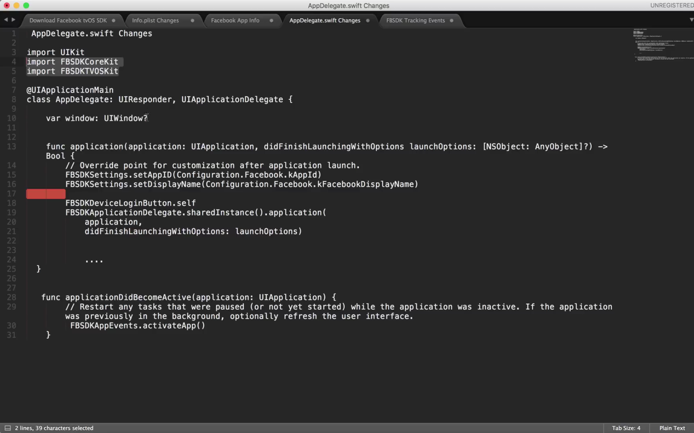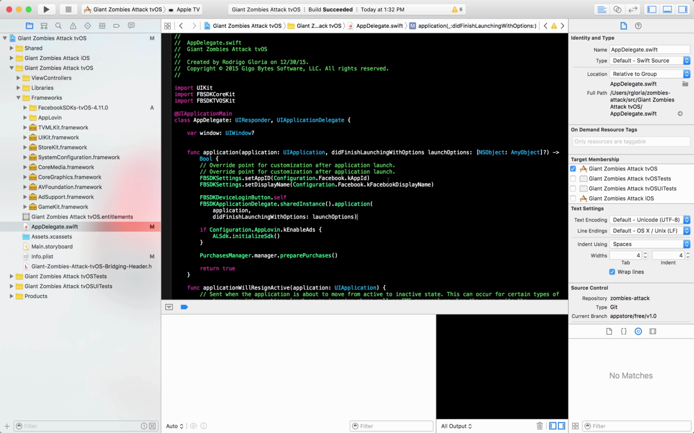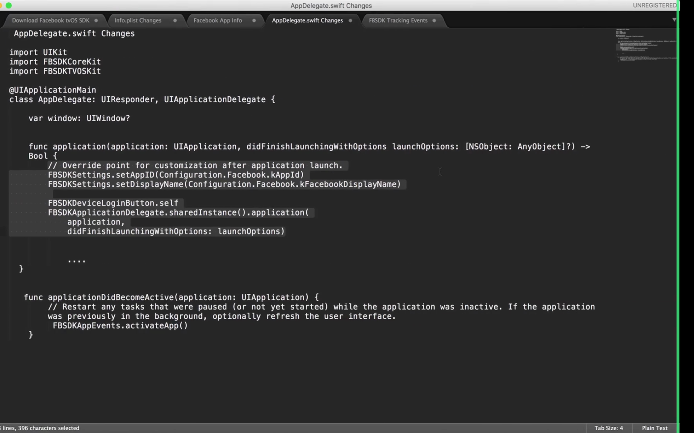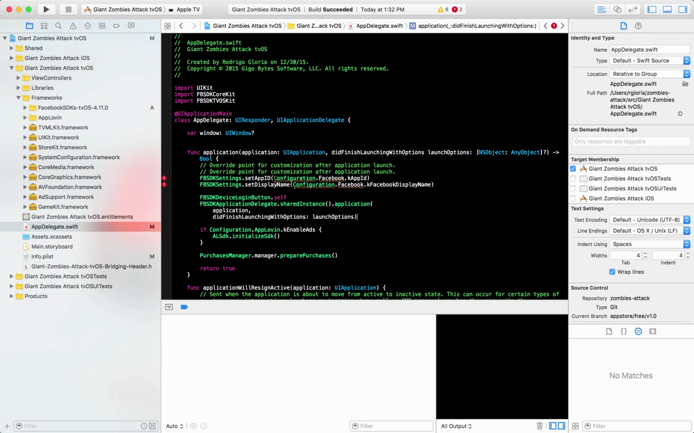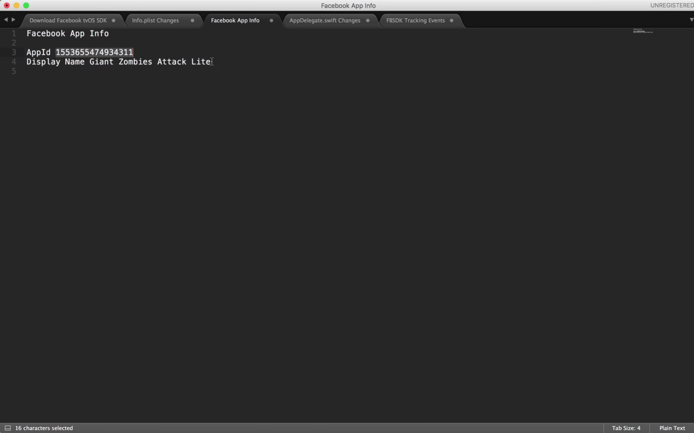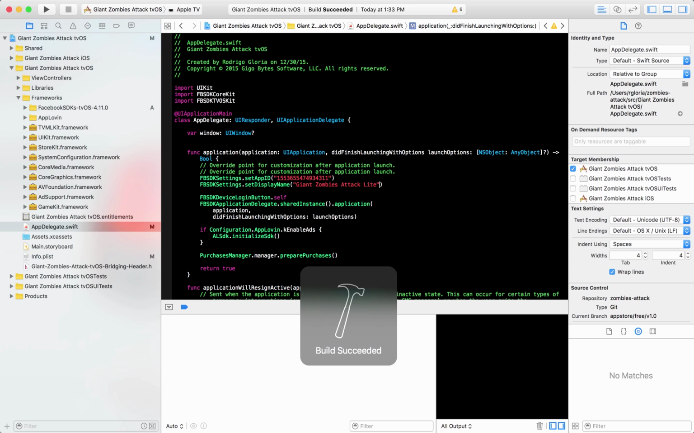So the next thing we need to do is make some changes to our application didFinishLaunchingWithOptions. We have to select this. I'll set it right over here. And now we want to take that Facebook app ID and display name that we had previously, and copy that over and replace it here. And I also want to take that display name and replace it here. Okay, everything seems like it's working fine now.